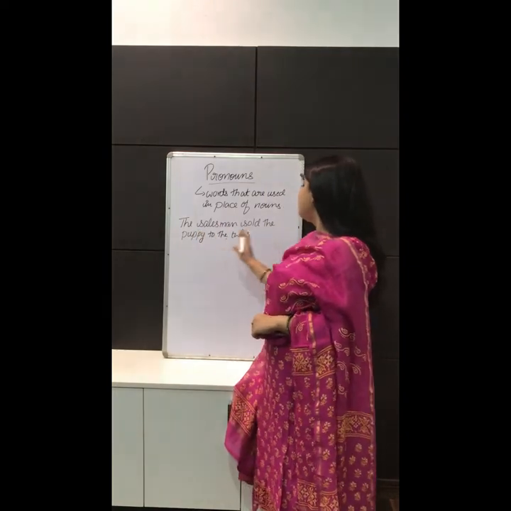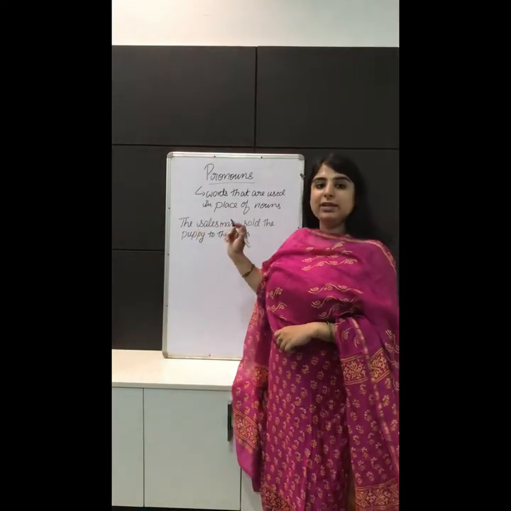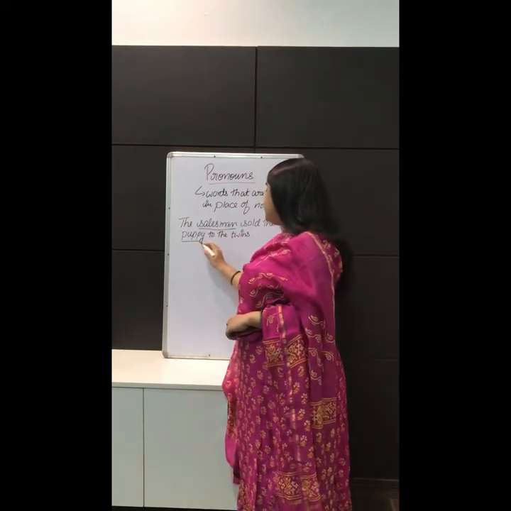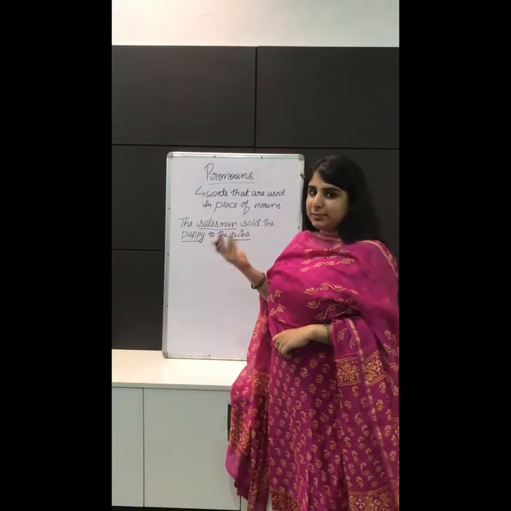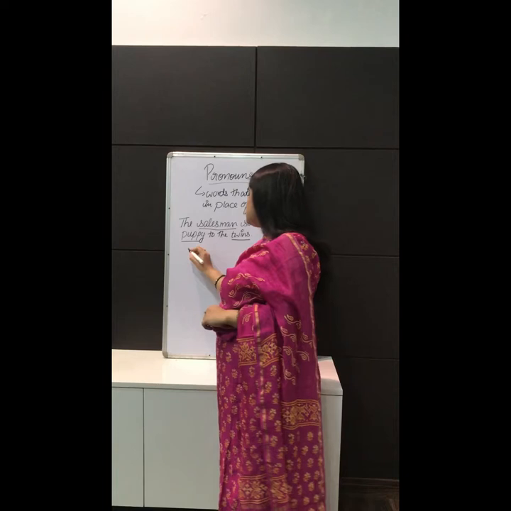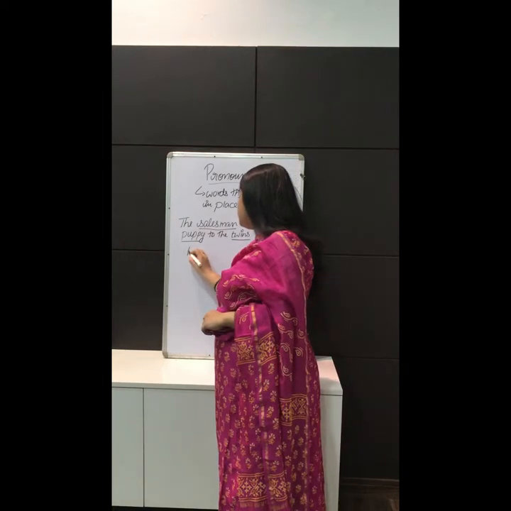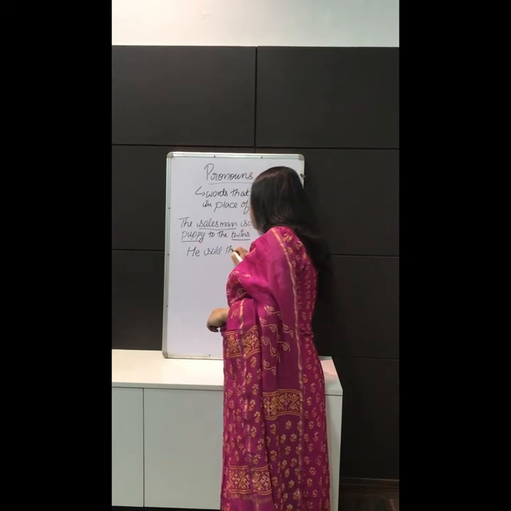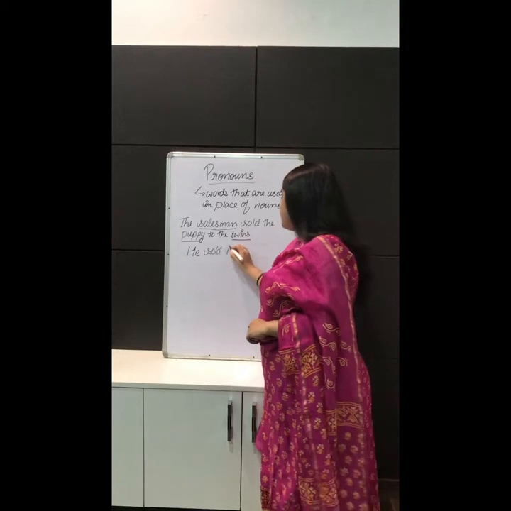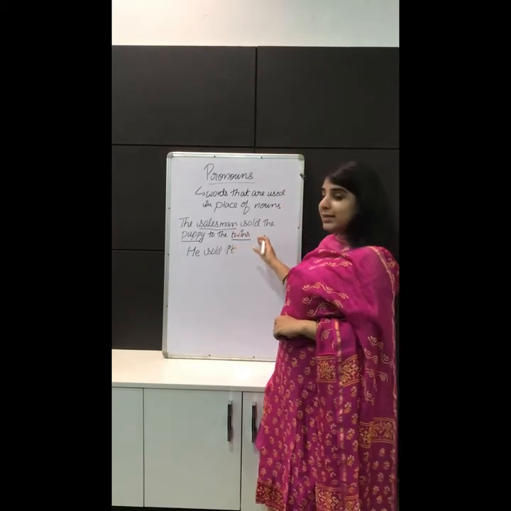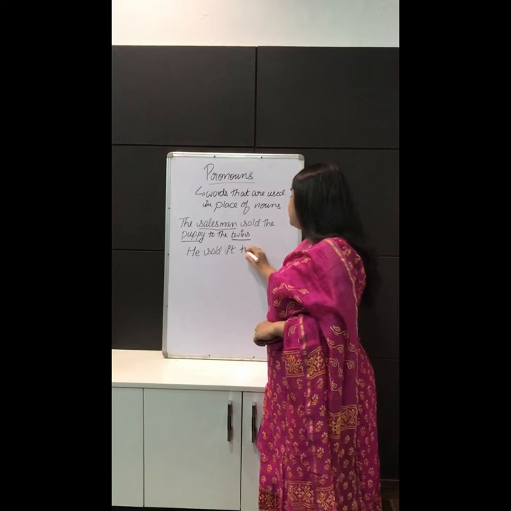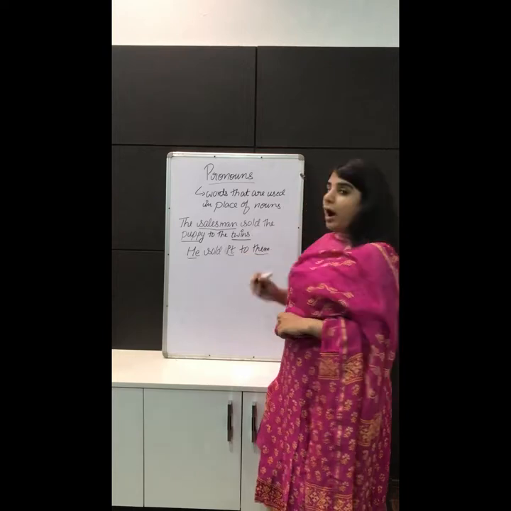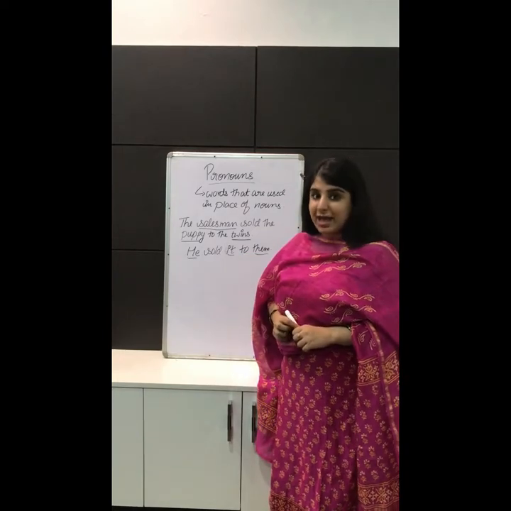The salesman sold the puppy to the twins. So in this particular example, we have 3 nouns: salesman, puppy and twins. So let us replace them with pronouns. Instead of the word salesman, we can use he sold the puppy. Instead of puppy, we can write it to the twins. Instead of twins, we can write to them. So he, it and them are pronouns because they are replacing nouns.